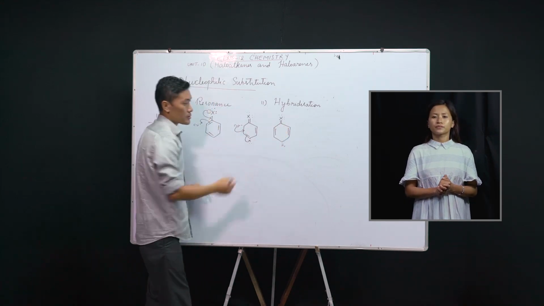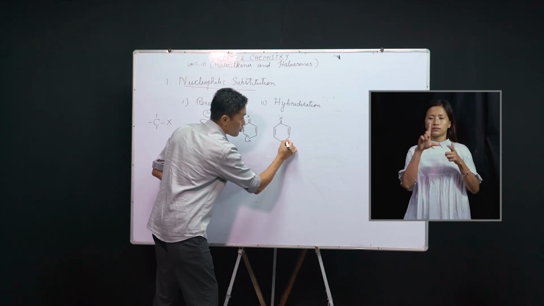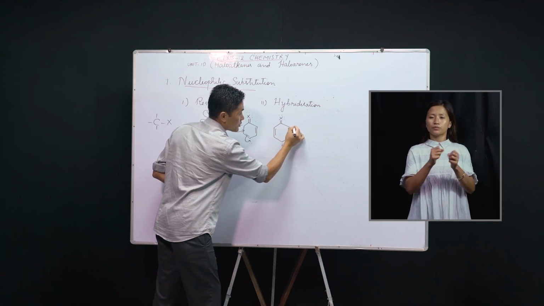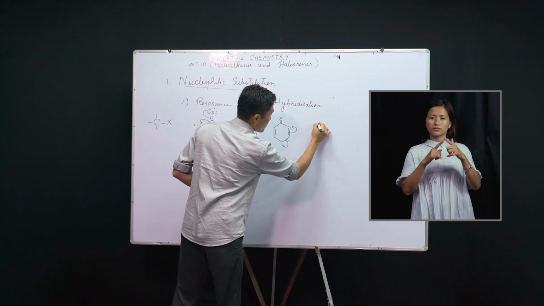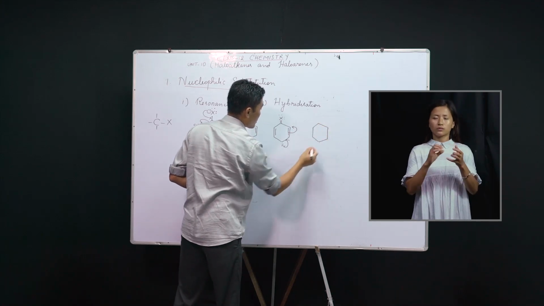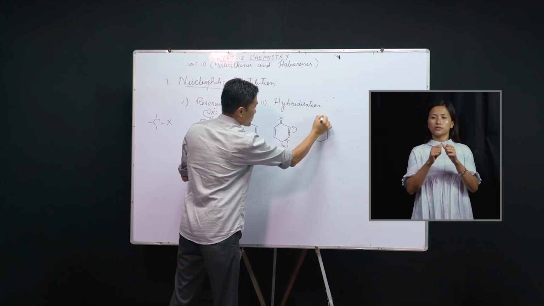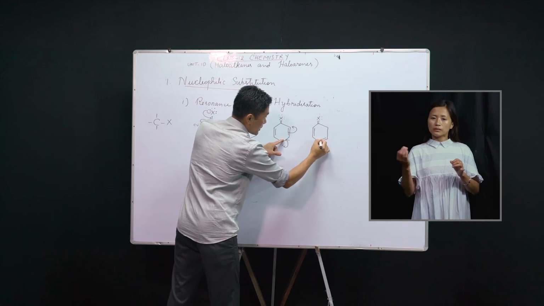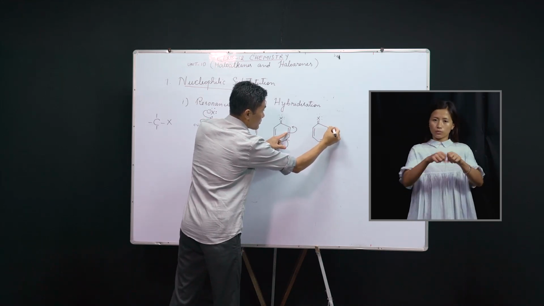This bond still remains. Then these electrons once again come in and form a double bond here, and therefore this bond breaks and the electrons come out. So another structure is obtained where the halogen atom still has a double bond. This bond remains, a new bond has been formed here, and this bond has been broken and the electrons have come out here.